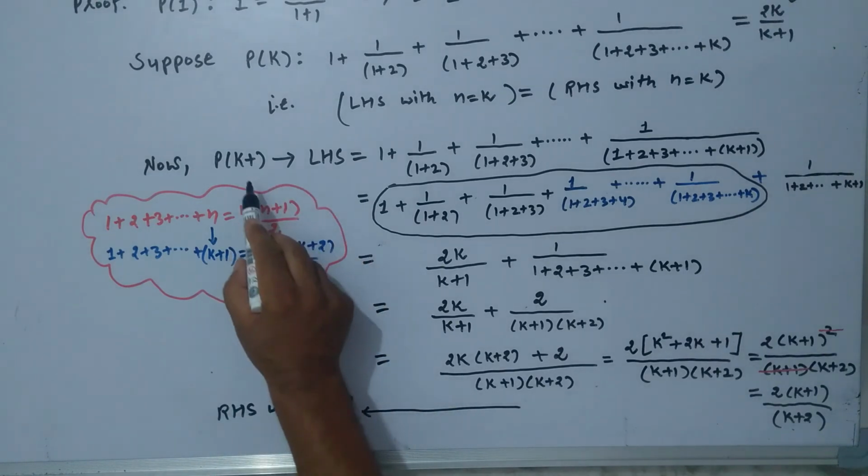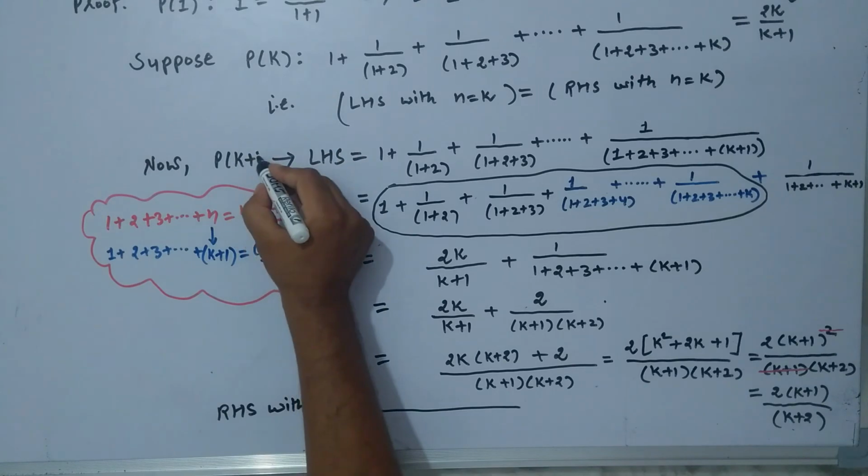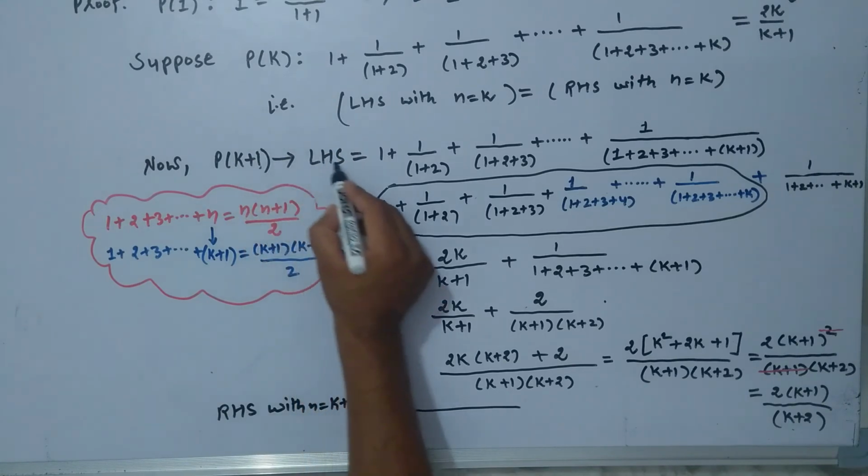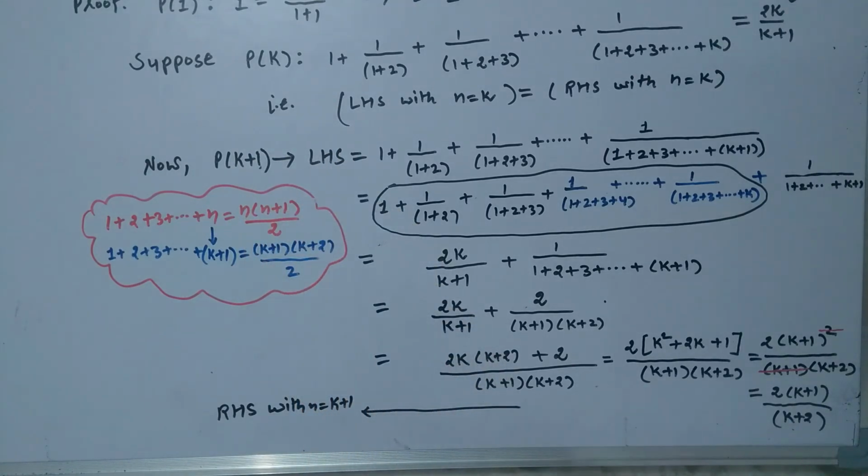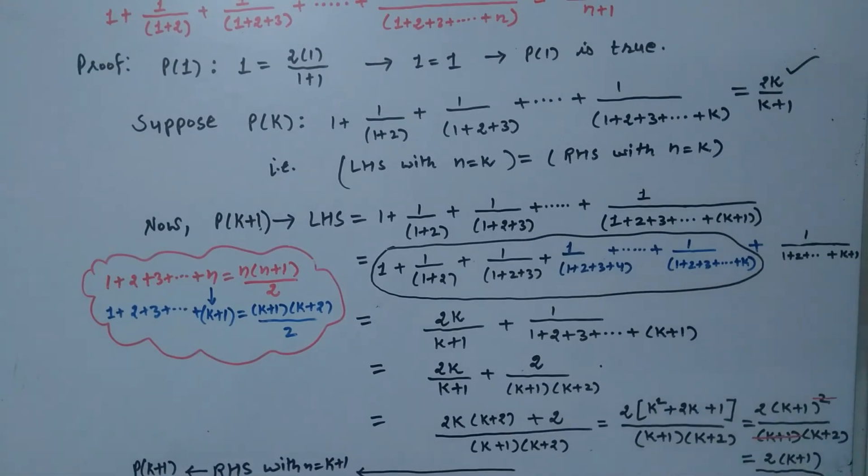So we started here with P(k plus 1) left hand side, and we proved that P(k plus 1) its right hand side is this. So this way our question is proved. Thank you very much.